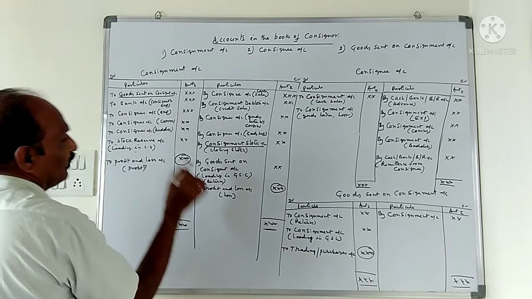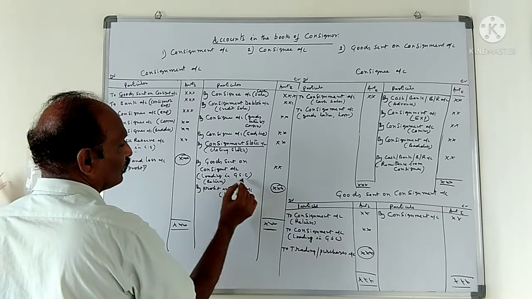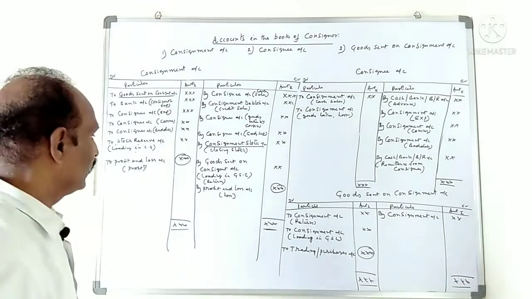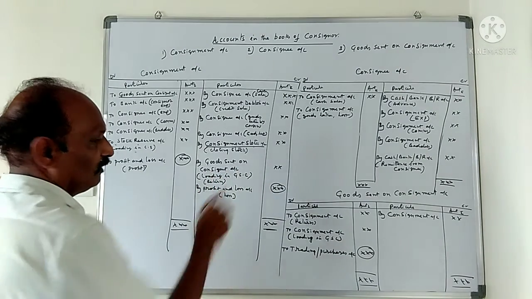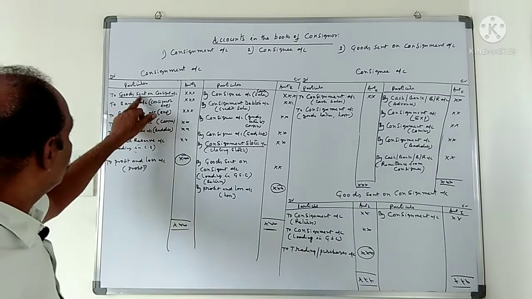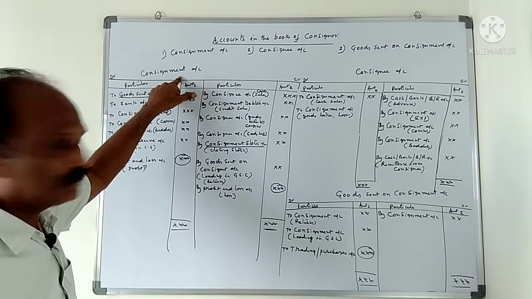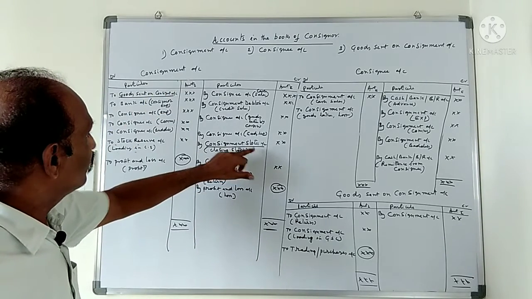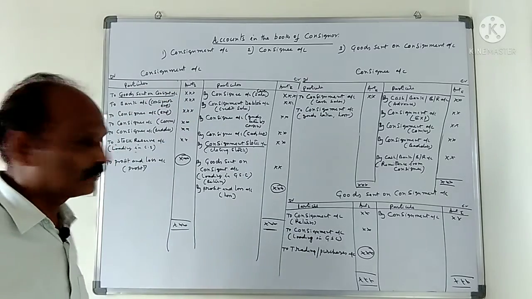Goods sent on consignment, by goods sent on consignment, loading in goods sent on consignment. Removal of loading in goods sent on consignment: same entry, returns. Goods sent on consignment account debit to consignment account. Loading in goods sent on consignment, goods sent on consignment account debit to consignment account. Removal of loading in closing stock, consignment account debit to stock reserve account.